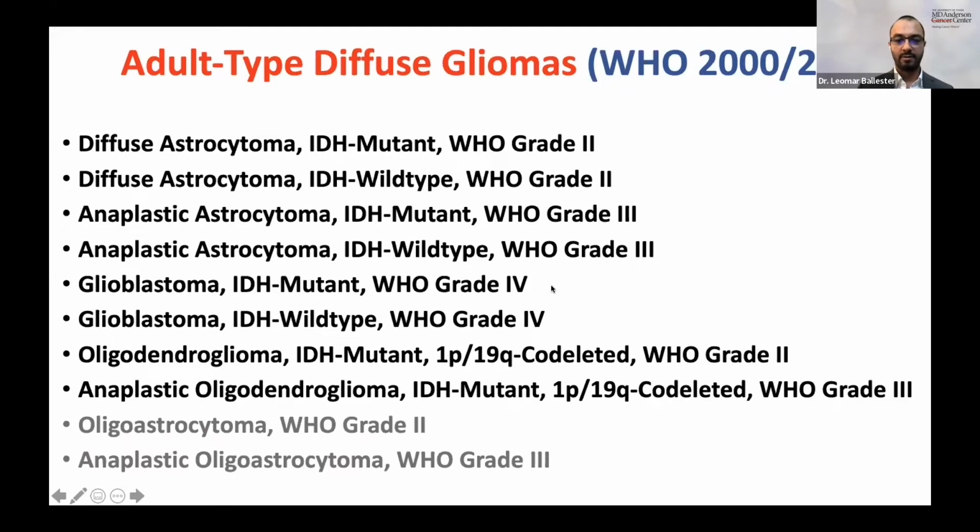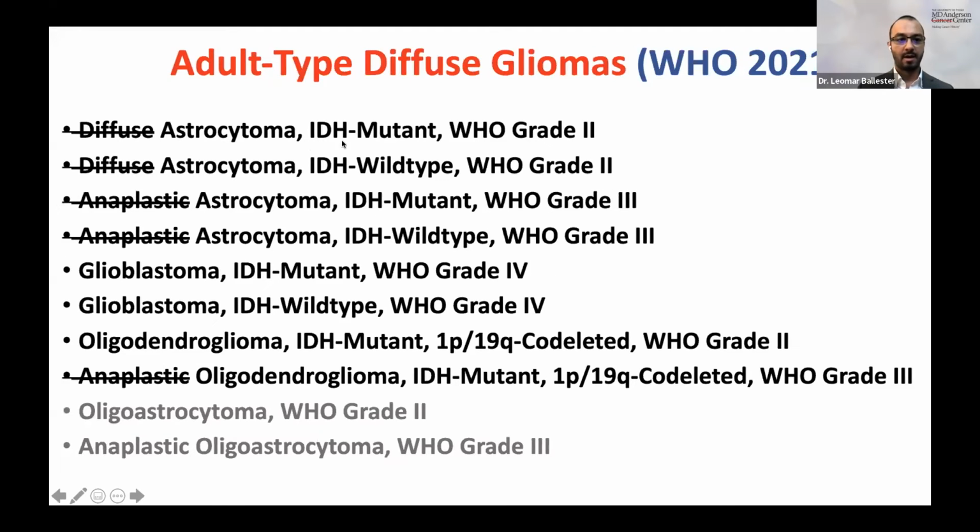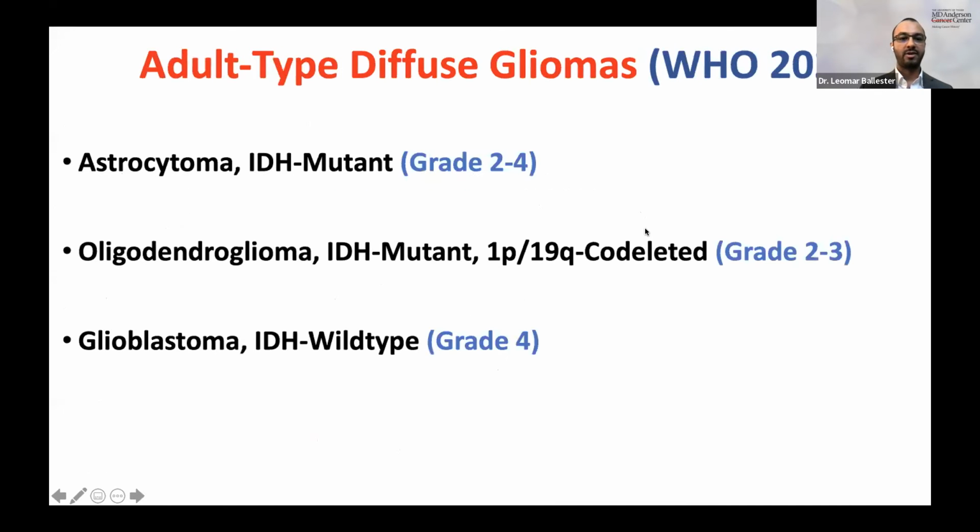Now, in 2021, we've removed the word diffuse and anaplastic for the astrocytomas. So we no longer say diffuse astrocytoma or anaplastic astrocytoma or anaplastic oligodendroglioma. So this modifier that was associated with the grade, so diffuse astrocytomas were grade 2, anaplastic astrocytomas were grade 3. We no longer use that distinction, and we just refer to them as astrocytomas and give them the appropriate grade. So now things have been simplified.